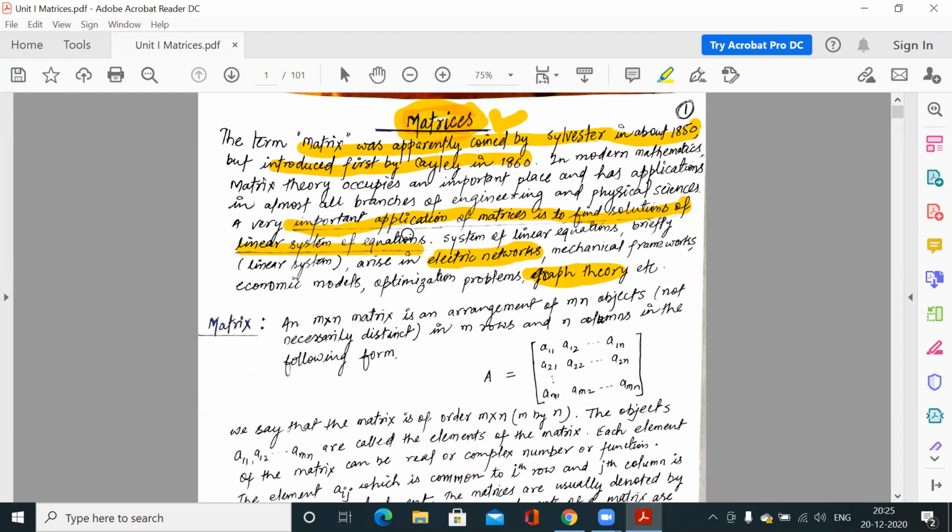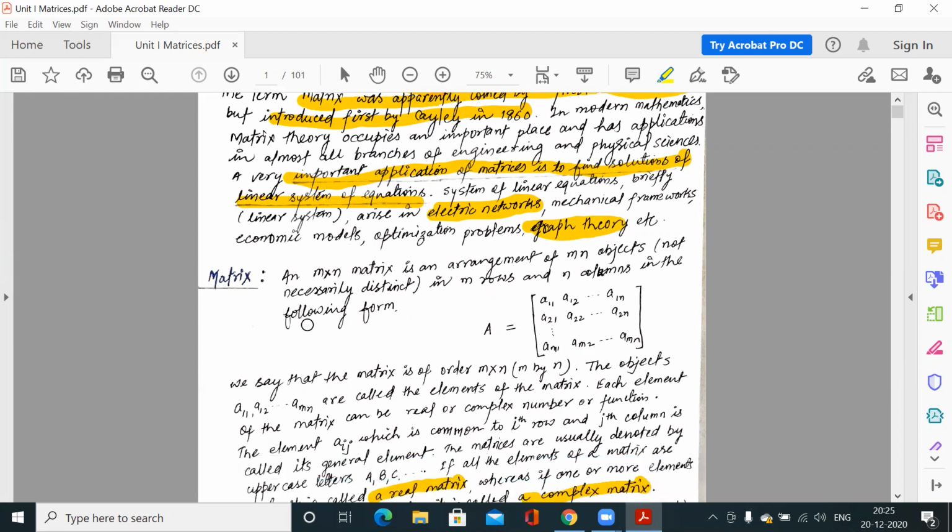So this application we will study in this unit, the application of matrices to find the solutions of linear systems. We will see how matrices can be used to solve systems of linear equations.